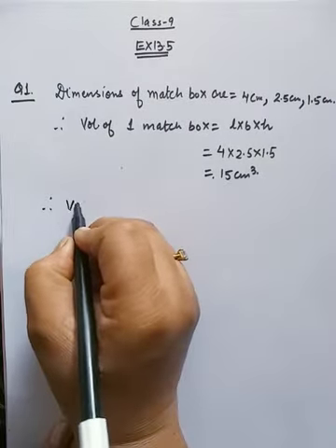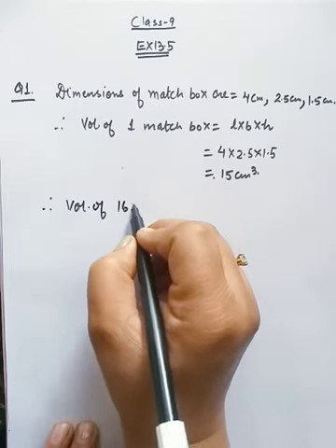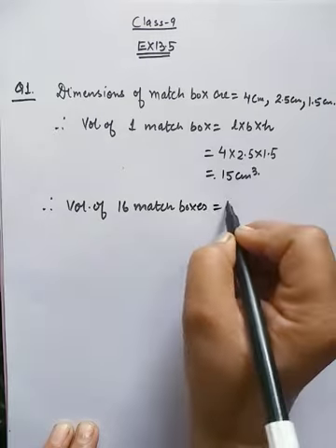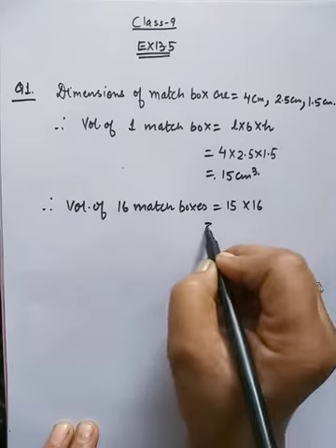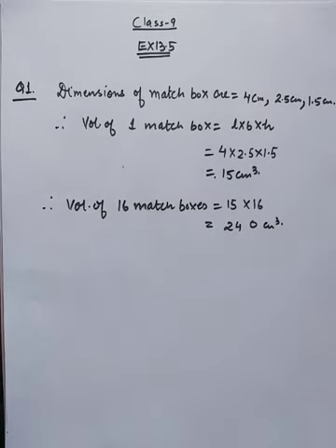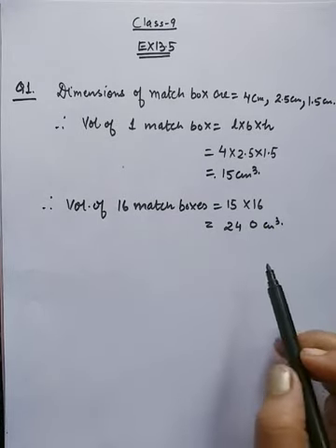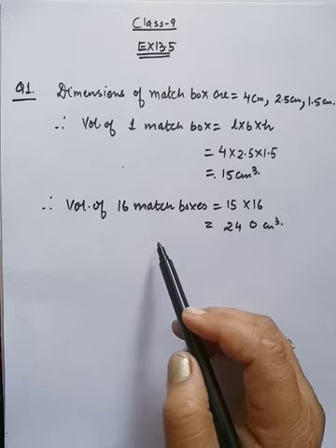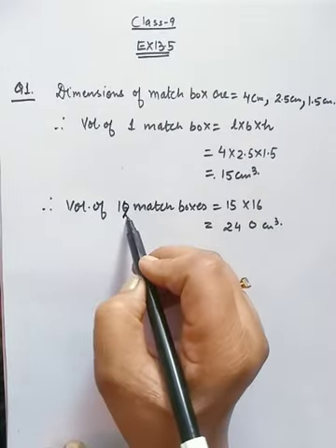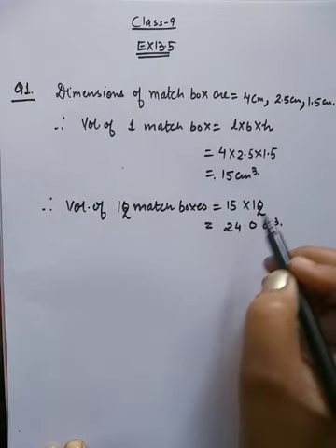Therefore volume of 16 matchboxes 240 centimeter cube, and this is the volume of 16 matchboxes, and we have to find the volume of 16, we have to multiply it by 12 because 12 boxes are there.